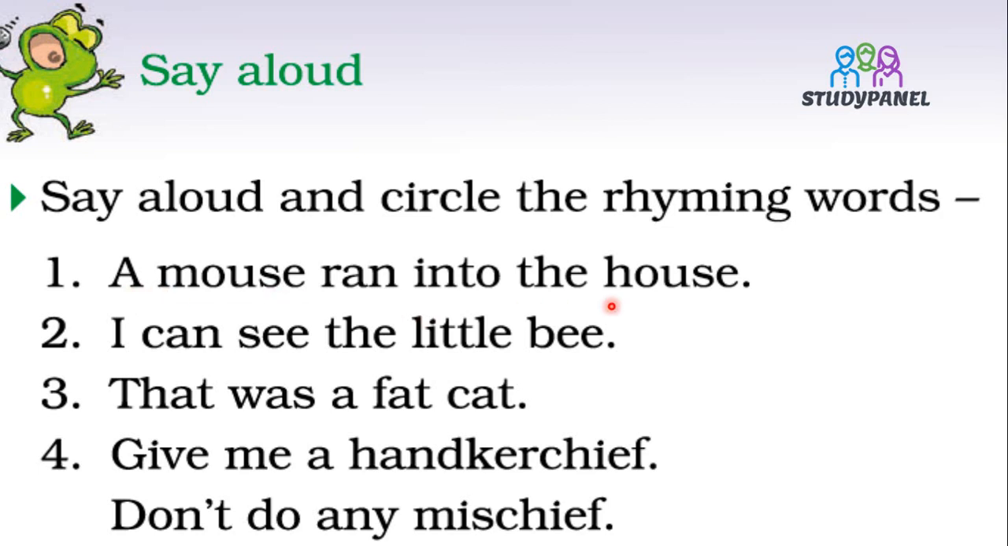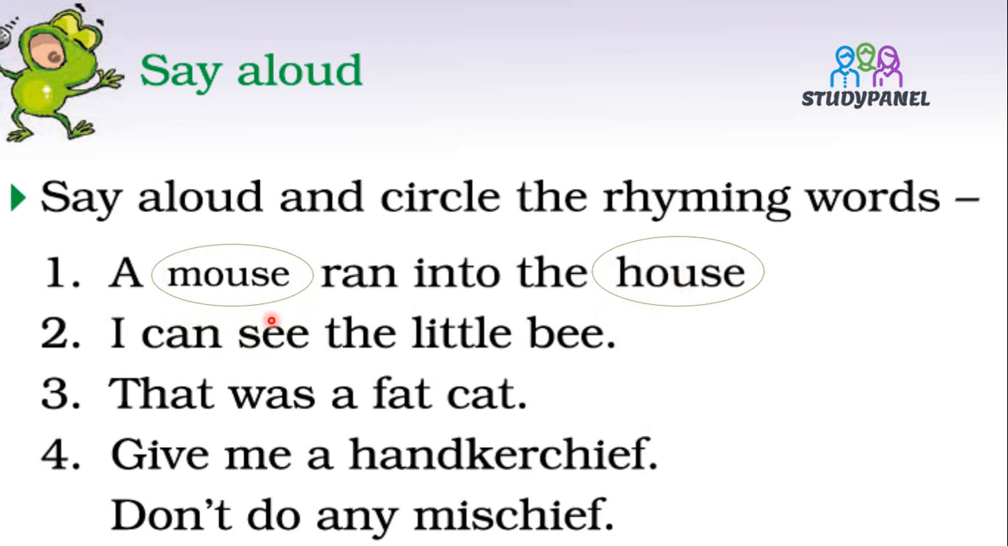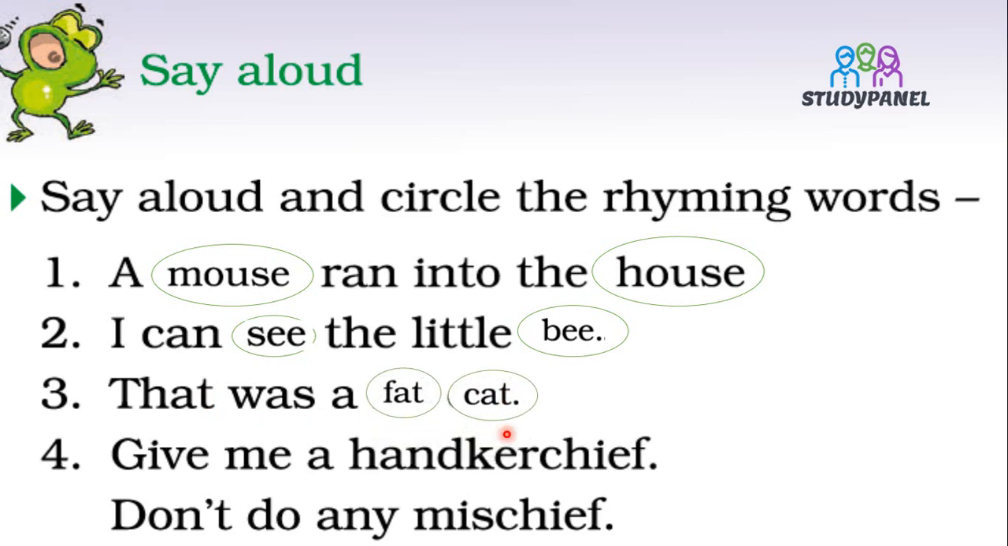A mouse ran into the house. See, mouse and house is a rhyming word. Second, I can see the little bee. C and B, that is a rhyming word. That was a fat cat. So, fat and cat is a rhyming word.